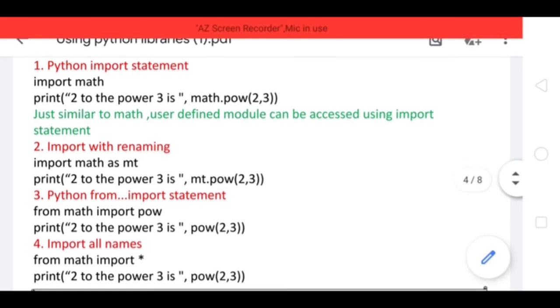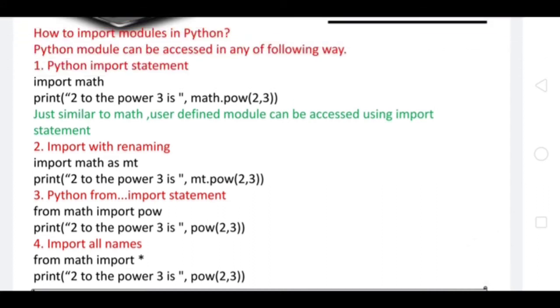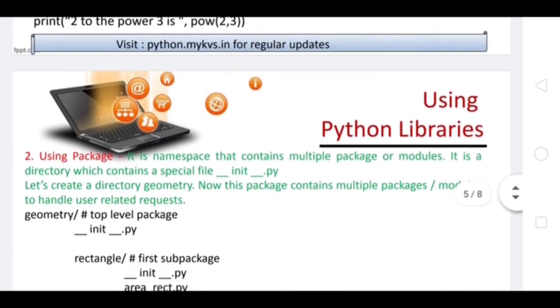Third point, the Python from import statement. We can also use this statement. This is also correct in the program: from math import pow. Pow is a function which is defined in the module math. But when we are using this, there is no need to write the dot operator. And to import all the names or all the functions, we can use from math import star. Using this, we can use all the functions present in the module.